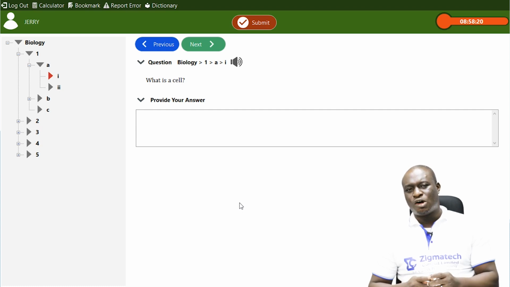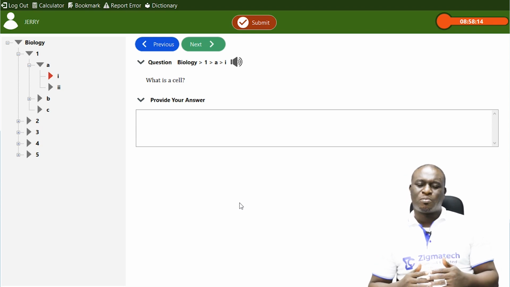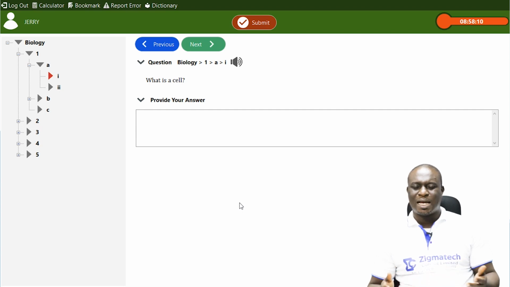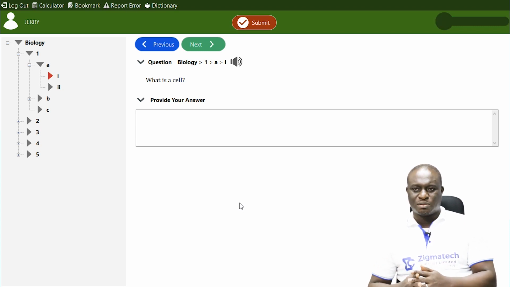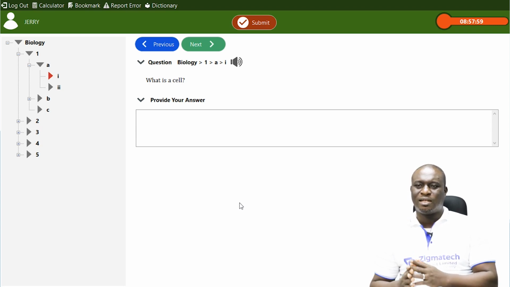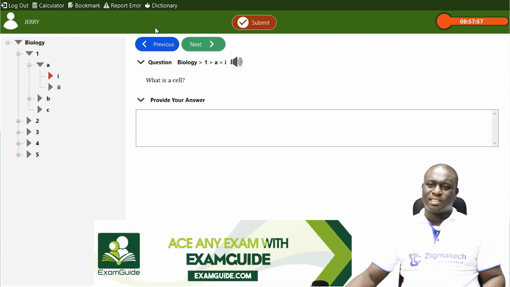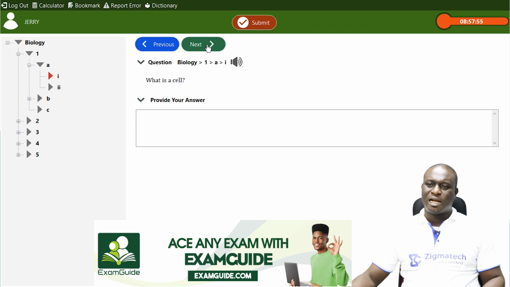Now, multicellular organisms are organisms that are made up of many cells. We have some examples like the fungi, plants, both green plants and non-green plants, and then we have animals, okay? They fall under multicellular organisms. So that is what a cell is. So the cell is the basic unit of life.